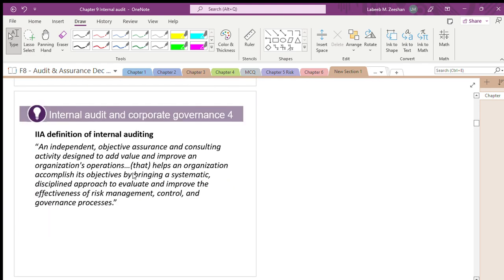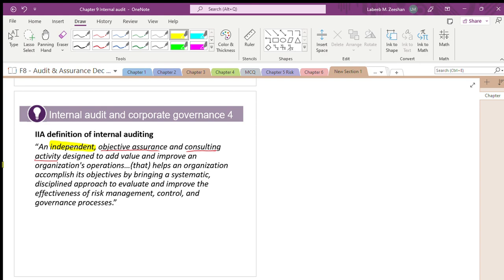What is the definition? Internal auditing is an independent, objective assurance and consulting activity. On paper, the internal auditor has to be 100% independent.